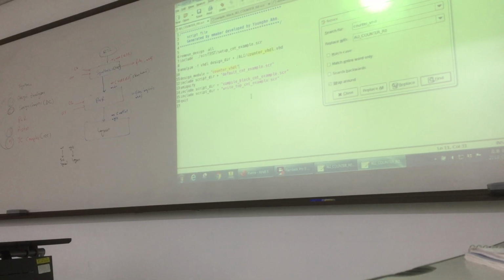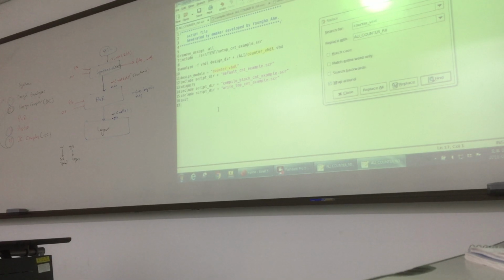You see, analyze. If you see, this command is analyze. It is very similar to vlogan in VCS. So it will basically check the syntax. Secondly, you see, this is the location of your file. Because I am using my file as a reference, I write it Ali.